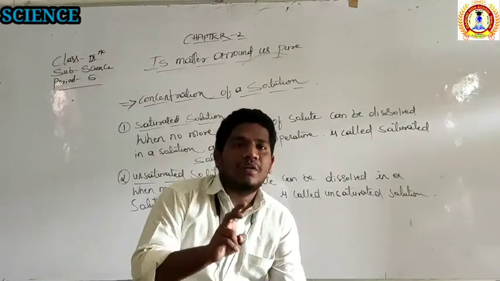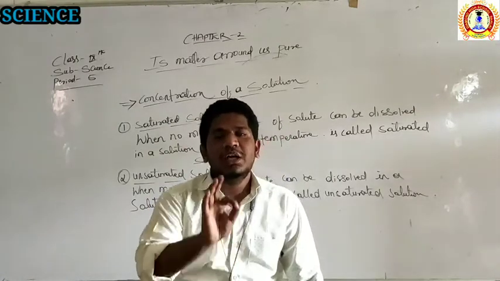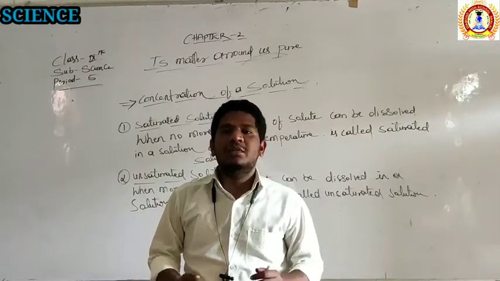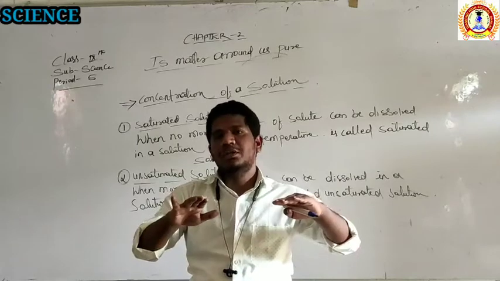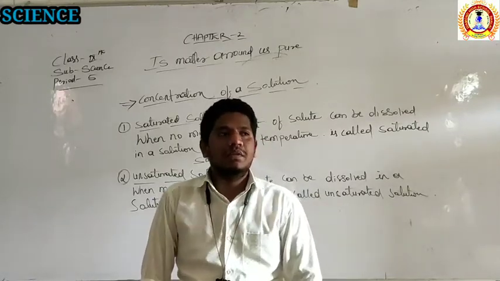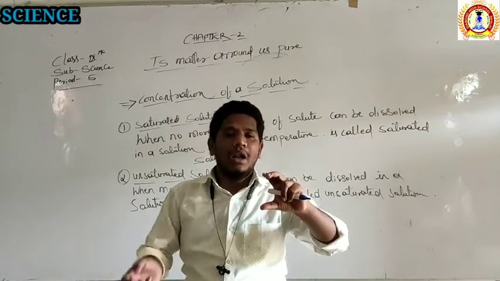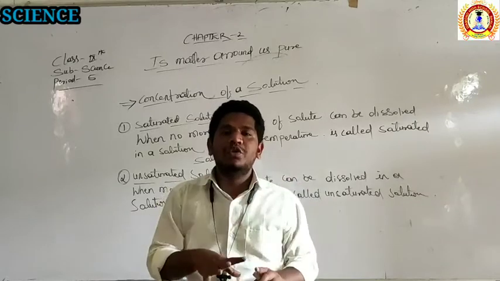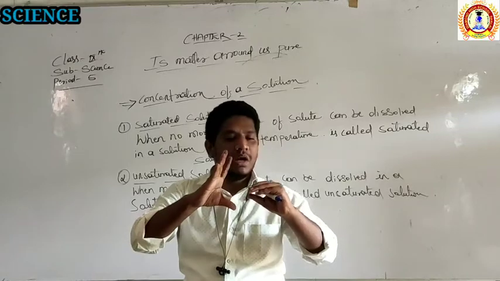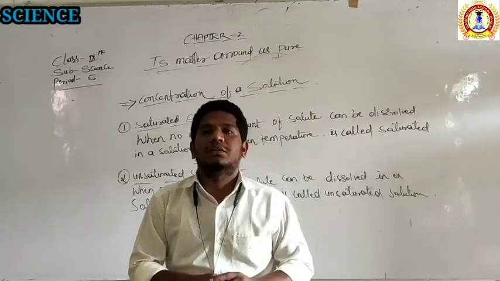Again, there are two types in the concentration of a solution. One is a saturated solution, another one is the unsaturated solution. The saturated solution is the point at which we cannot add more solute particles. In that cup of water you can add sugar until it becomes a solution, but when the sugar is more and the water is less, it will not become a solution.